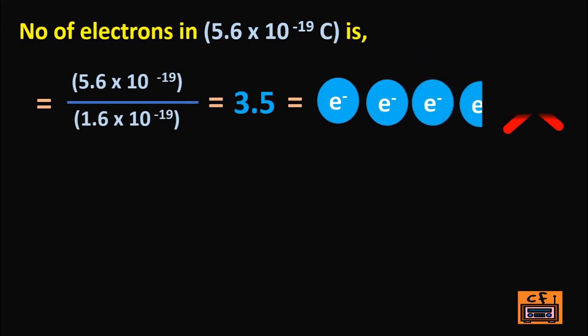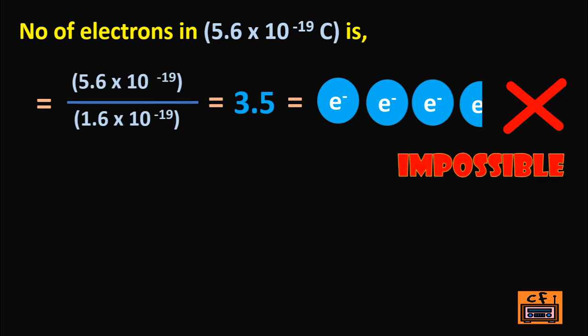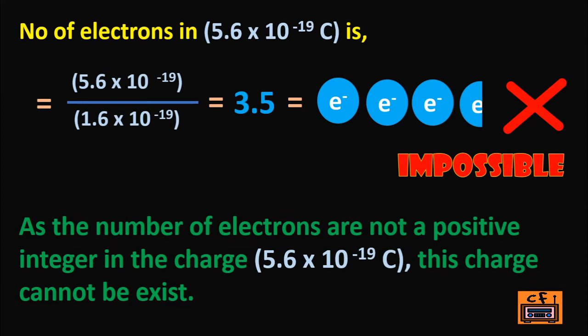But sadly this charge cannot exist, as the number of electrons is not a positive integer in the charge 5.6 × 10^-19 coulomb. This charge cannot exist. Now we will find the number of electrons in 1 coulomb charge.